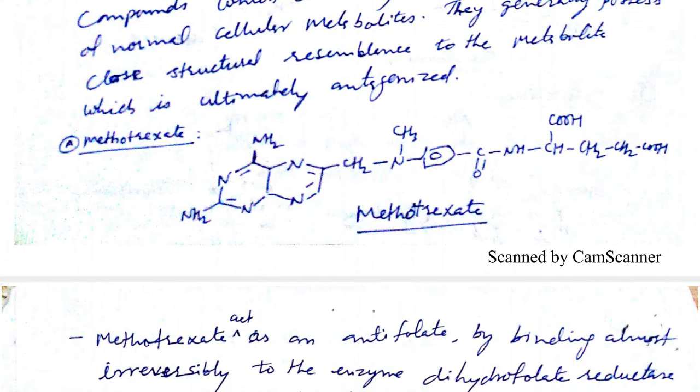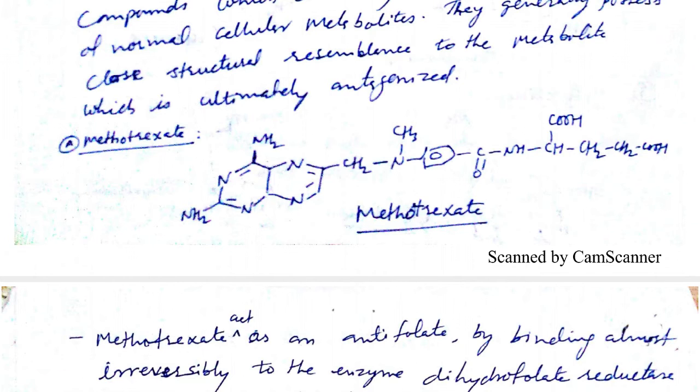One part is a cyclic ring system: two fused rings containing four nitrogens, that is called pteridine. P is silent here. Pteridine, students. So this first nucleus is pteridine.